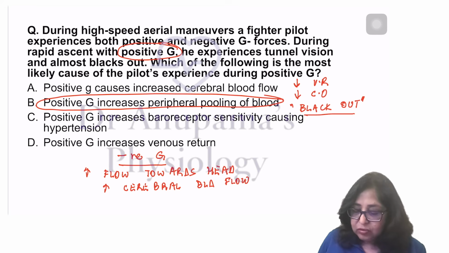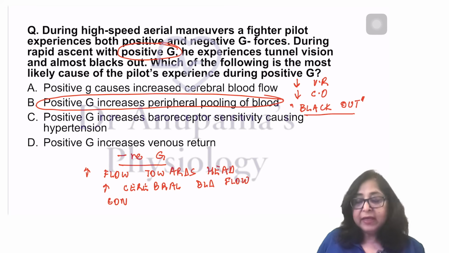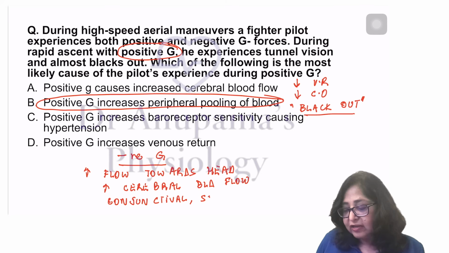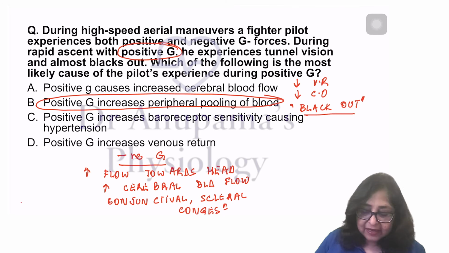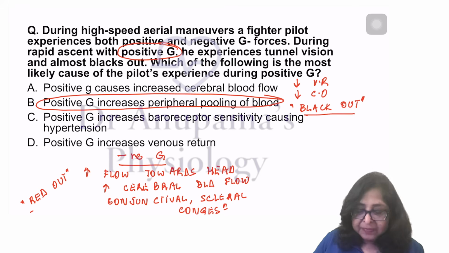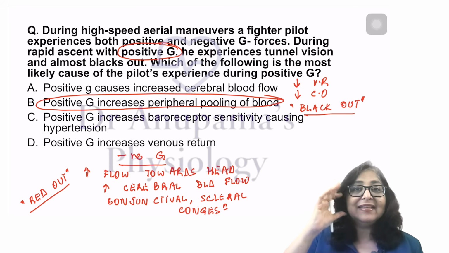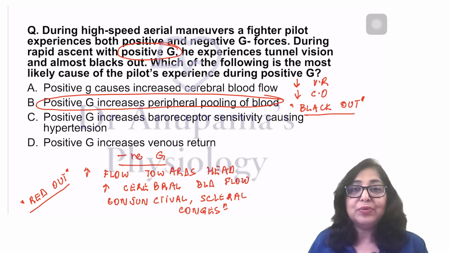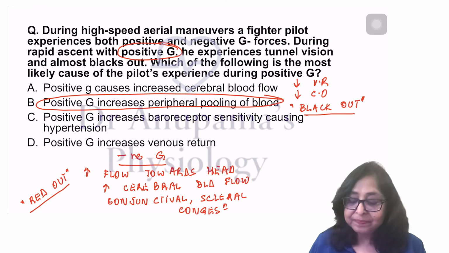There is also conjunctival and scleral congestion. This condition is therefore known as a red out, because when you look at the eyes, they are congested. The sclera is congested.